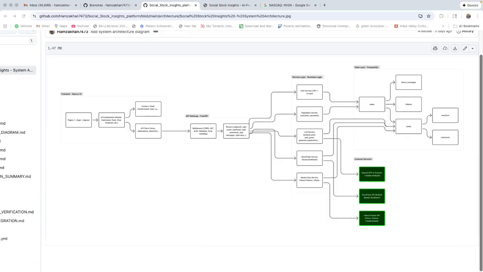So the problem is there is a flood of stock analysis content online, but finding a quality insight is like finding a needle. How do you filter the signal?